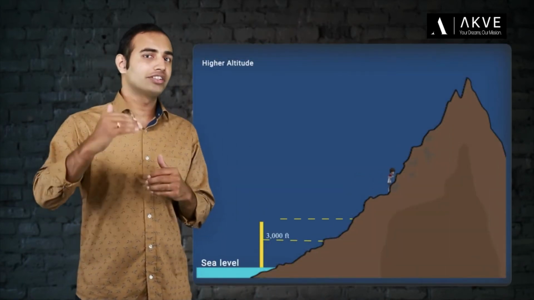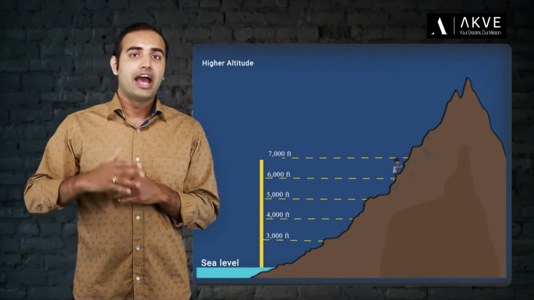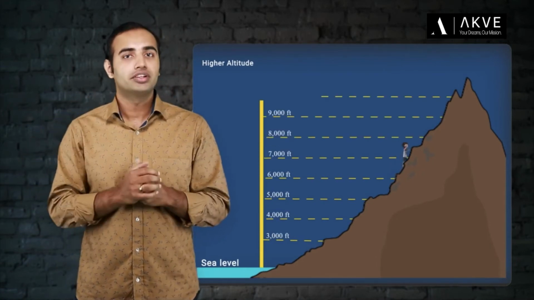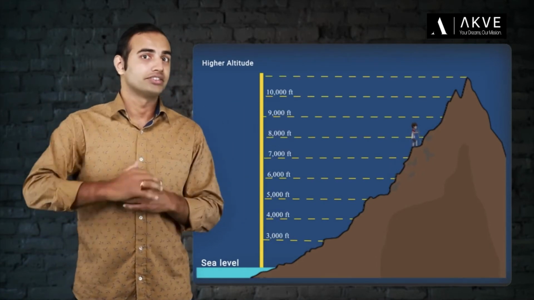Now, another important thing that you must remember about atmospheric pressure is that it is not the same at every height. As you go higher up the atmosphere, the air pressure decreases. Therefore, the airplane cabins have to be pressurized so that we don't get affected by the low pressures of the higher atmosphere. The constant ear pops during takeoffs and landings is also an outcome of the pressure difference.